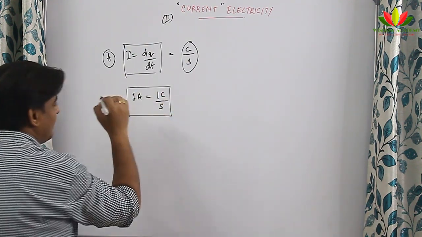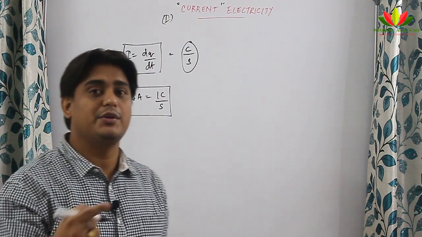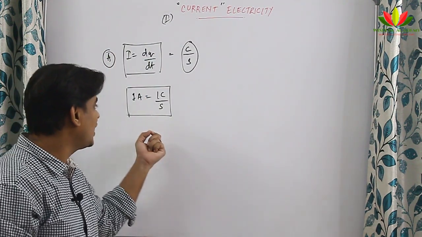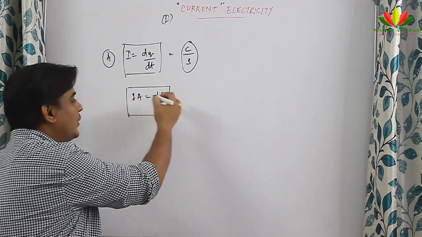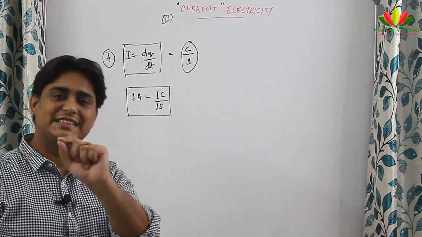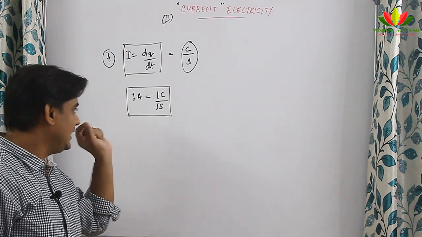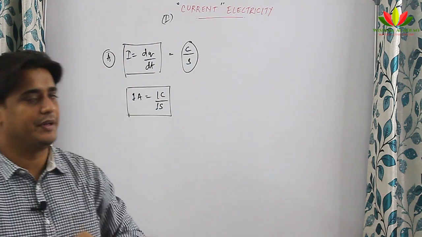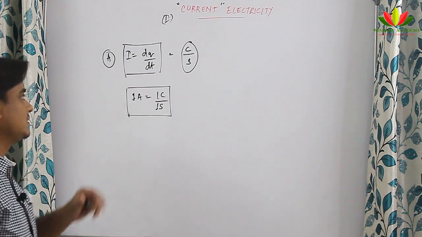And once again, if you want to define what is 1 ampere of current, you can say that when 1 coulomb of charge moves from one point to another point in 1 second, then it constitutes a current of 1 ampere. So this is about current.